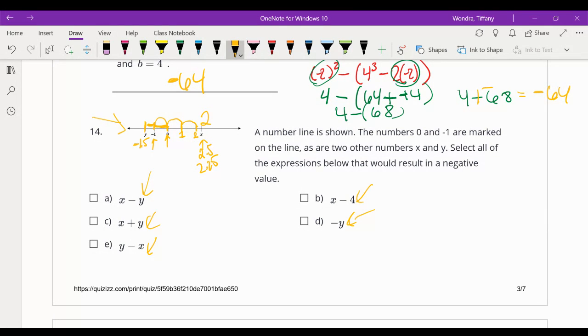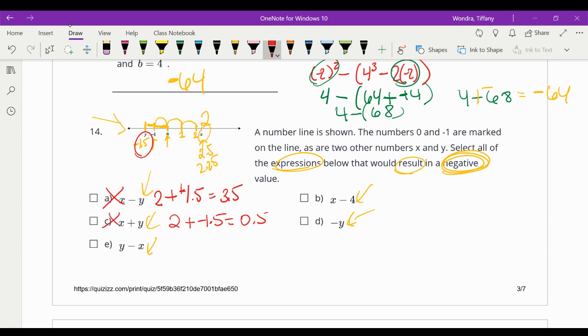Okay, so it says select all of the expressions that result in a negative value. Okay, so let's say you called x is 2. I think it's a little more than 2, but let's just say you called it 2. Then you'd say 2 minus, and if y is negative 1.5, it'd be minus negative 1.5. That would be add a line, change a sign. That would be positive. So not that. This one, it says x plus y. Let's say x was 2 and y was negative 1.5. You'd get 0.5. So not that one.